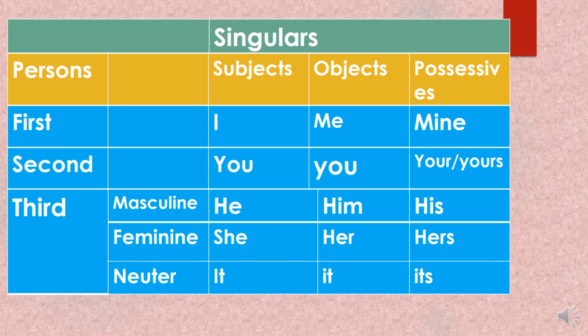Now see the singular forms of the pronouns. The first person I. The first person I is the singular form of the pronoun, and this is the subject. The subject I is the first person, whereas me, that is the objective pronoun, is also singular and it is the first person only.